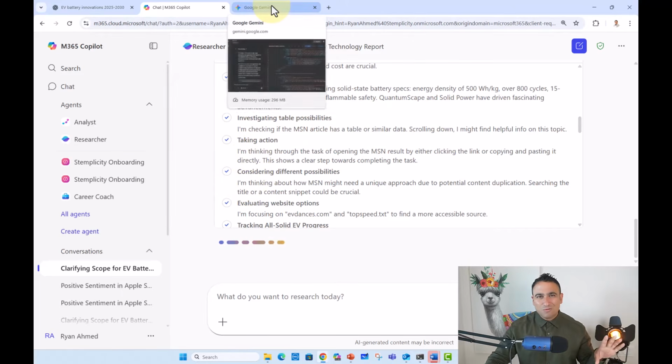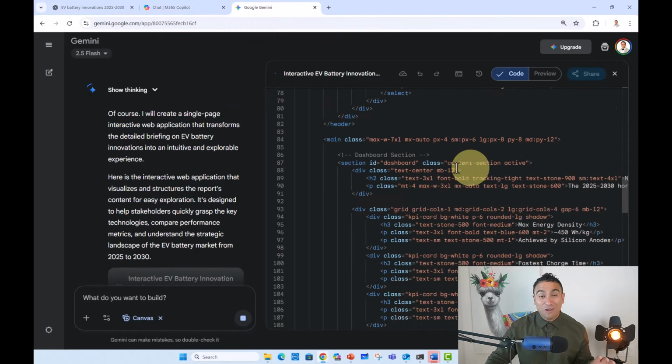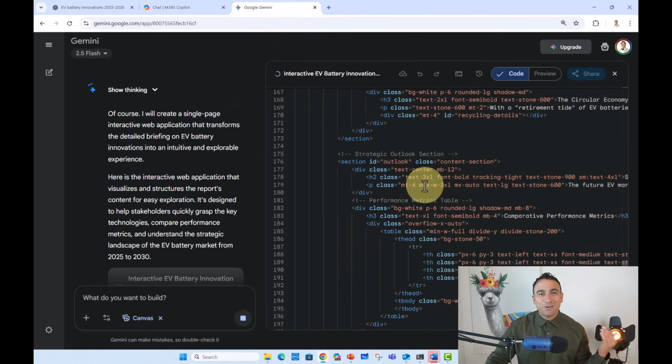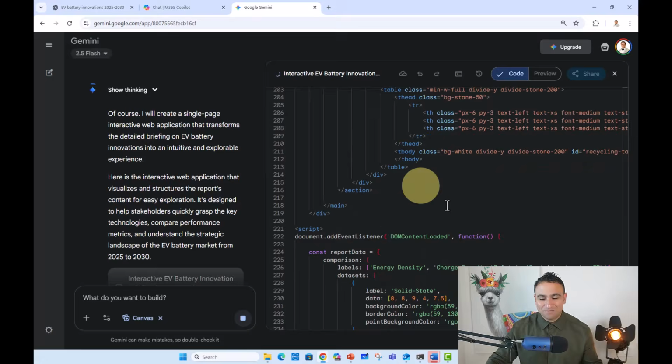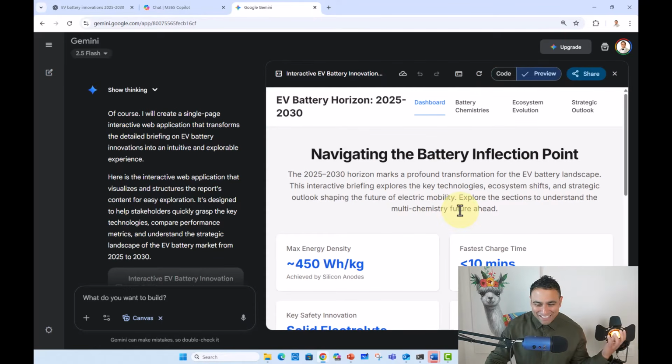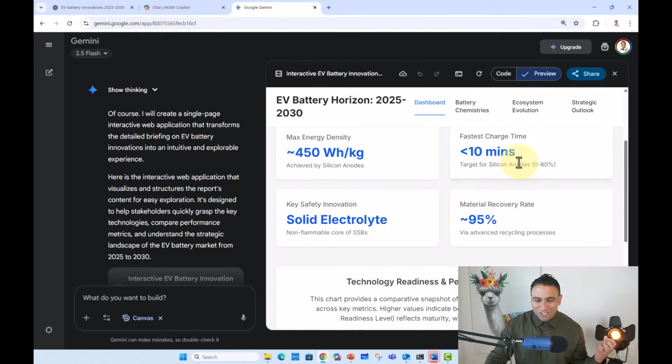But I would say the best one out of these is definitely Google Gemini, because it will show you at the end your report in a web page. So here we go. Look at this amazing web page that has been created, showing you a summary here.